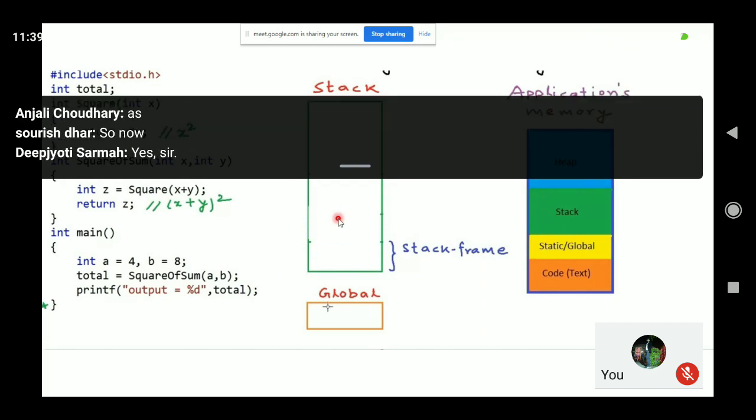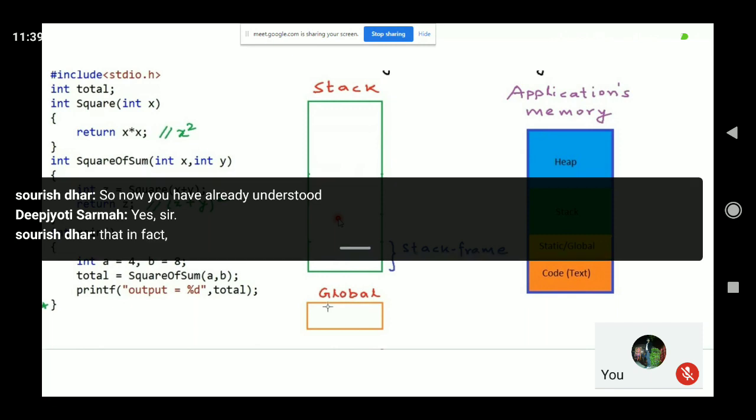Now you have already understood that in the stack there are three things that go. What are the three things?